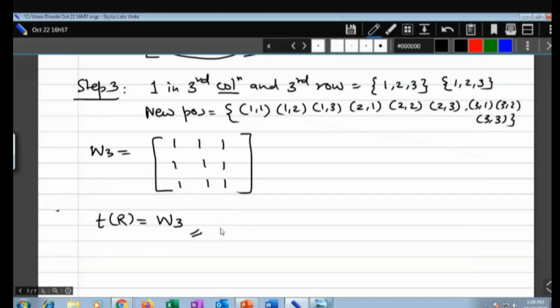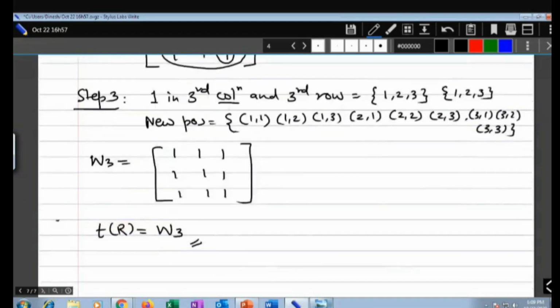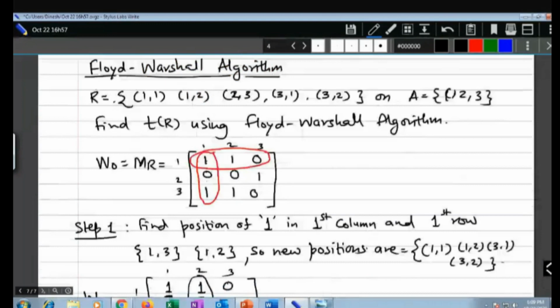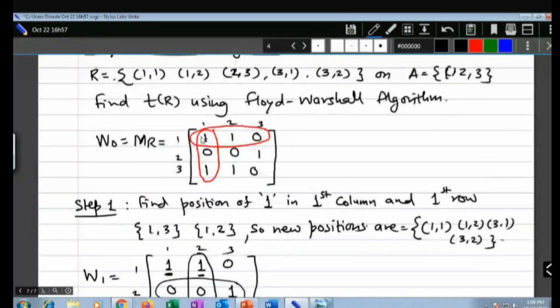So this is the solution, or this is the final answer with the Floyd-Warshall algorithm. And you can even cross check. Look at this: (1,1), (1,2). Now answer (2,3), (3,1), so it will make (2,1) as 1. Like that, (2,3), (3,2) makes (2,2).